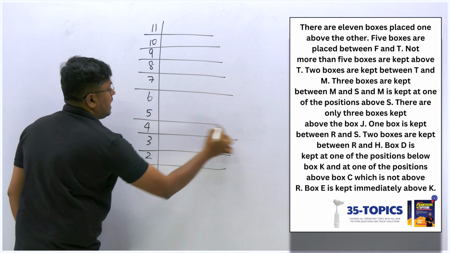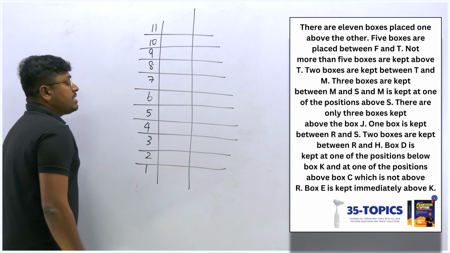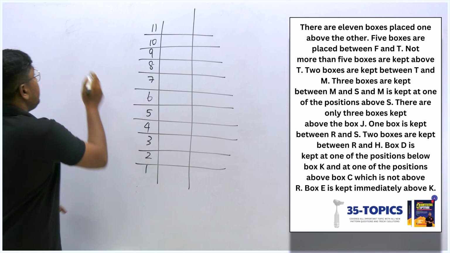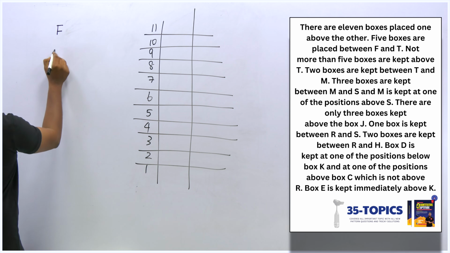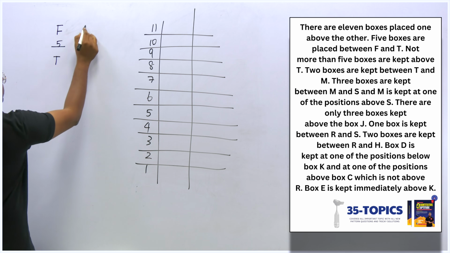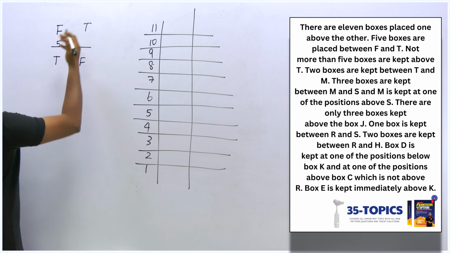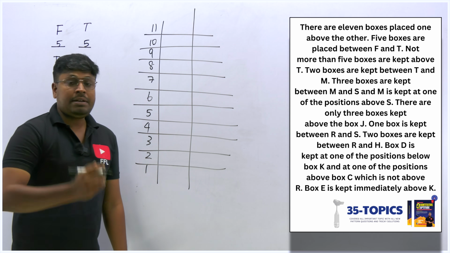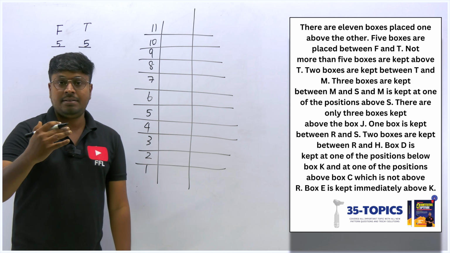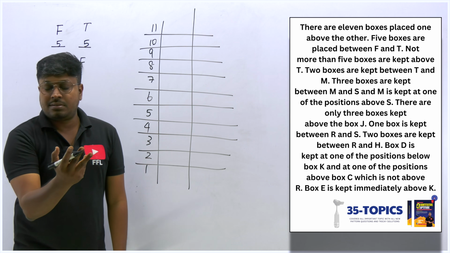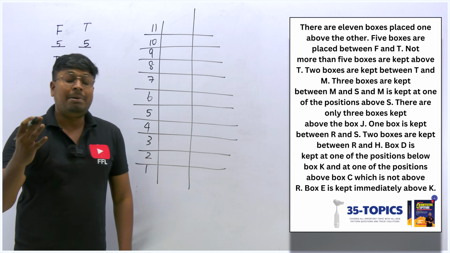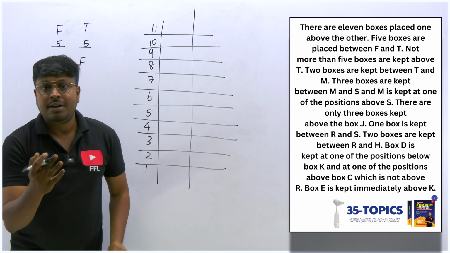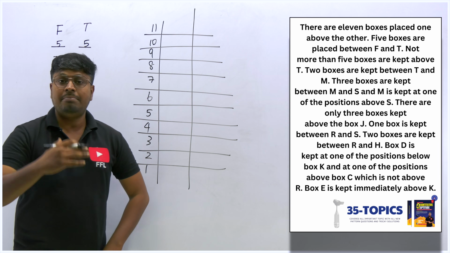So totally there are 11 boxes and in the first point itself they are saying that 5 boxes are placed between F and T. So between F and T we have a gap of 5 boxes. So either F and T can be placed like this or else T and F. And the next point, not more than 5 boxes are kept above T. That means above T it can be 1 box or 2, 3, 4, 5, but it should not be more than 5. So it should not be 6, but above T it can be 2, 3, etc.